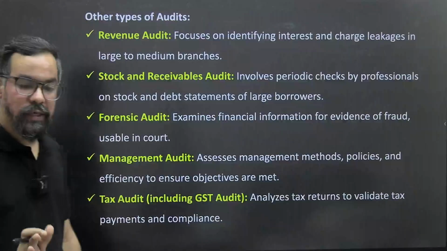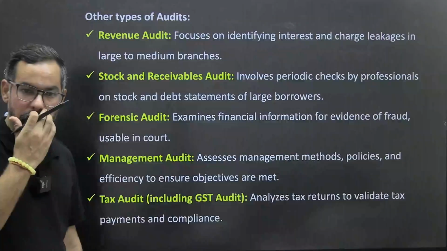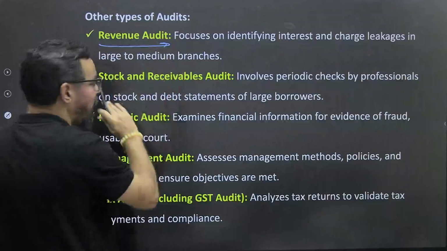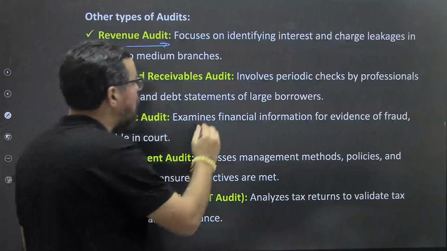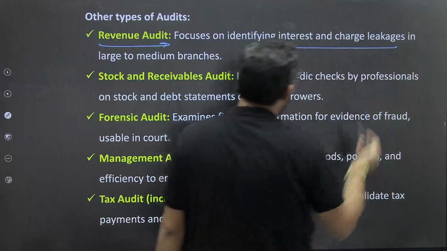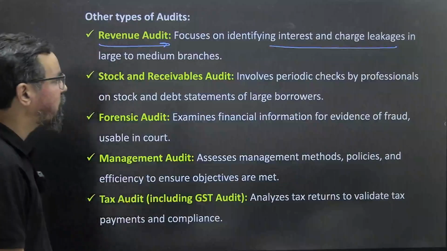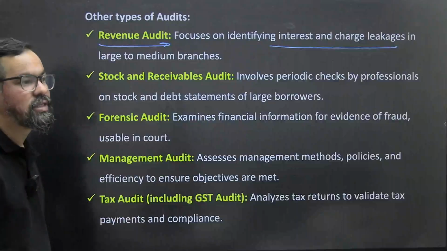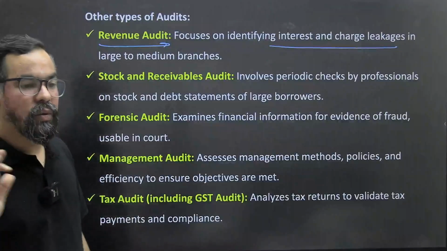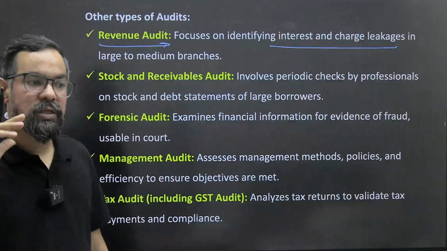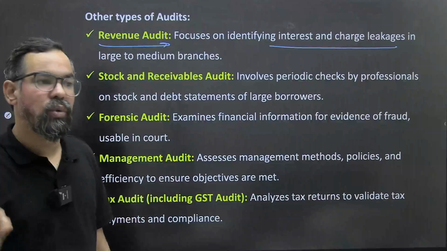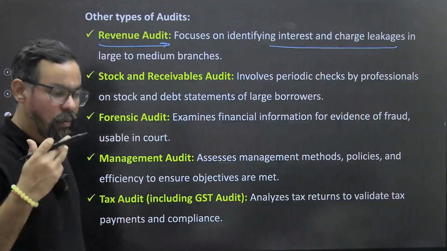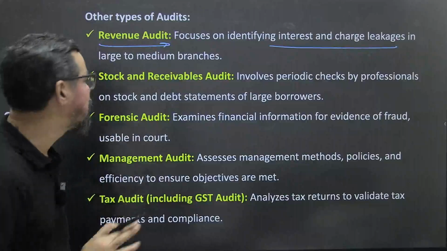Apart from these, there are some other types of audits which are also given in this, like revenue audit. They are very simple. So it focuses on identifying interest and charges leakage in the large to medium branches. Again, let's say there is a huge gap. Earlier the earning was, let's say, 50 crores per month. Now it came to 30 crores. So what is the reason? Or even what are the areas where we are lacking, these kinds of things.